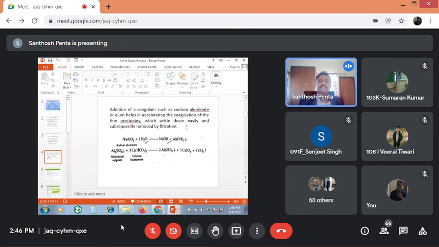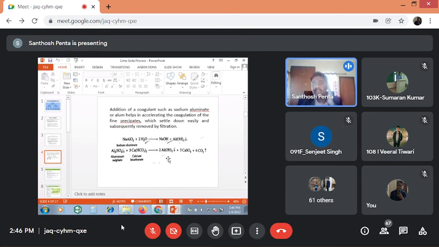If fine suspended particles are there, due to addition of a coagulant like sodium aluminate, that may readily dissolve in the water and produce aluminum hydroxide. That aluminum hydroxide is going to drag all the fine particles and produce a bigger flake. Once it is converted into a bigger flake, that may settle down at the bottom of the container. Similarly, aluminum sulfate is also one of the coagulants that may react with hardness causing cations and produce aluminum hydroxide. So simply what we have to remember here is, along with lime and soda, we can add some coagulants.